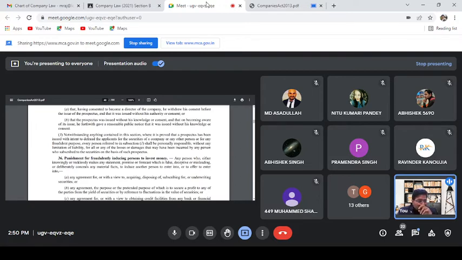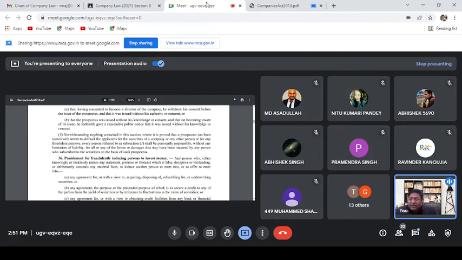It's not that he can argue that as a director I am only liable for this much of the share liability that I have in the company. So it is just in the form of clarification. Now quickly, what is an untrue statement, or when is a statement deemed to be untrue?